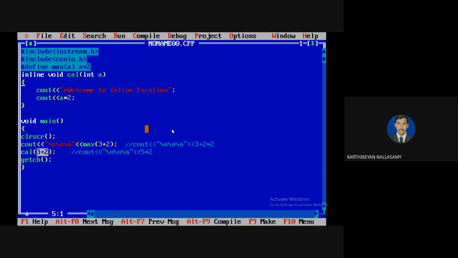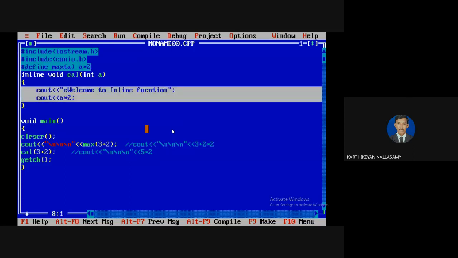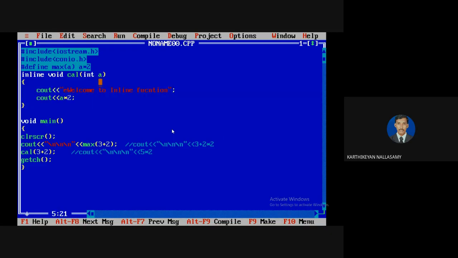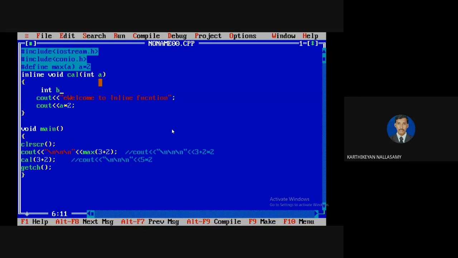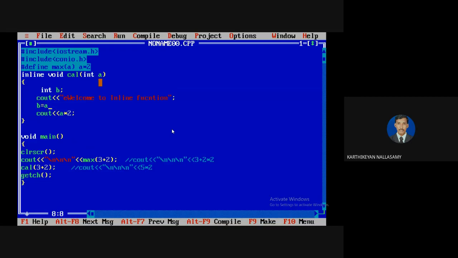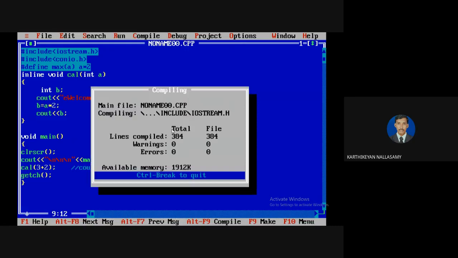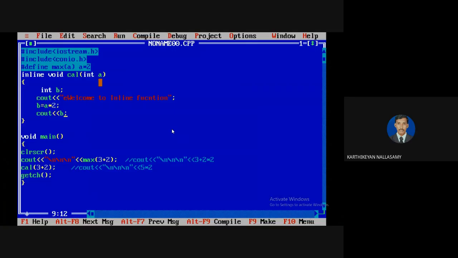The difference is that in a macro we can define only one action, but here we can define n number of statements. Inline functions are a replacement for macro definitions only, and they can be replaced at the time of compilation itself. Now we are trying to define some variables here. For example, int b, and b equal to a plus a star 2, and I'm going to display the value of this b. I'm going to compile. No problem, there is no error, and it will display as usual.